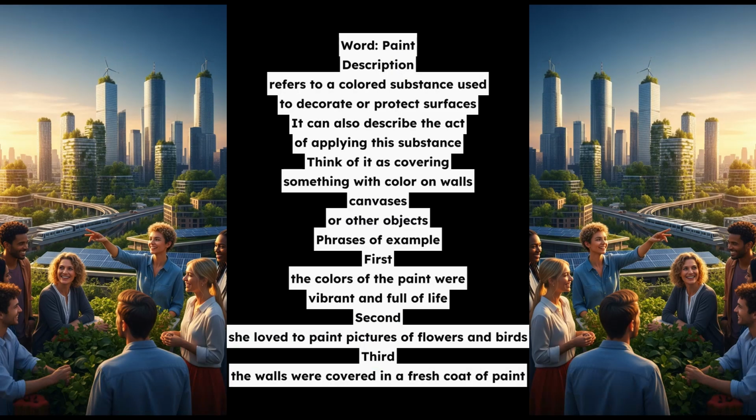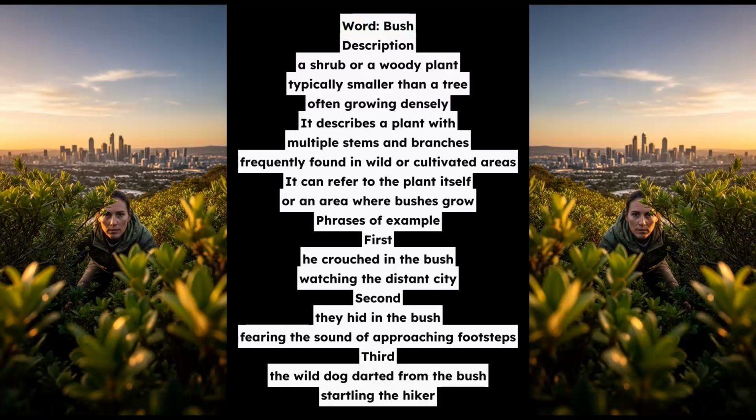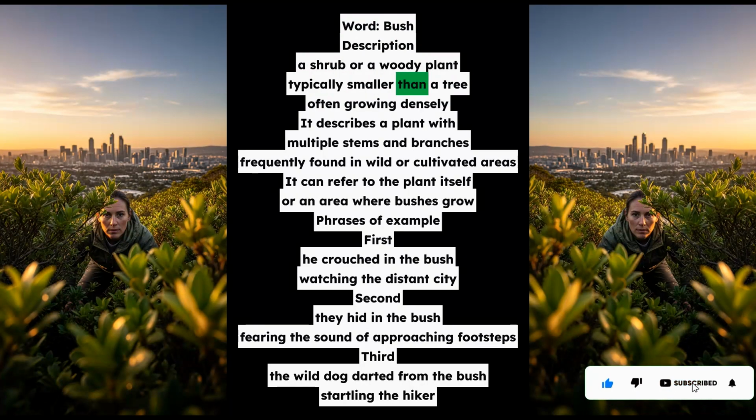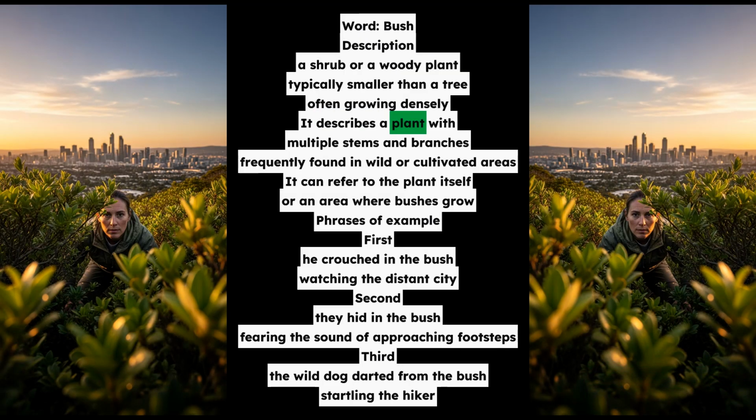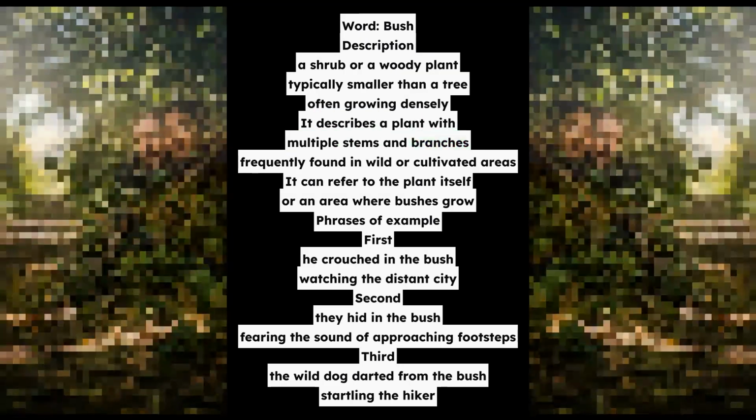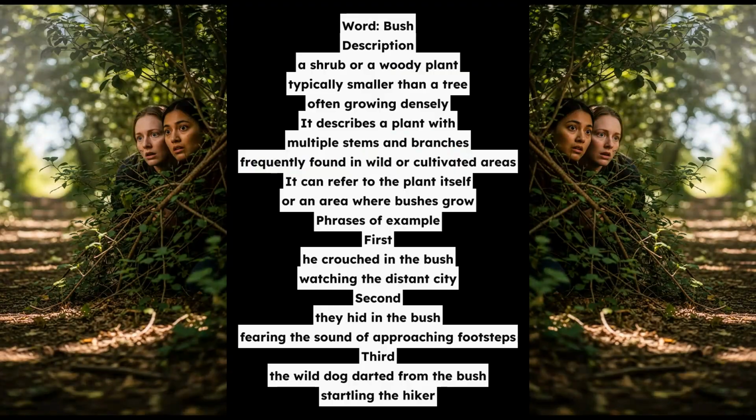Word: bush. Description: a shrub or a woody plant typically smaller than a tree, often growing densely. It describes a plant with multiple stems and branches, frequently found in wild or cultivated areas. It can refer to the plant itself or an area where bushes grow.